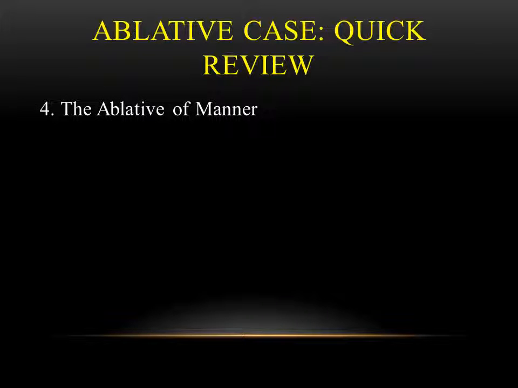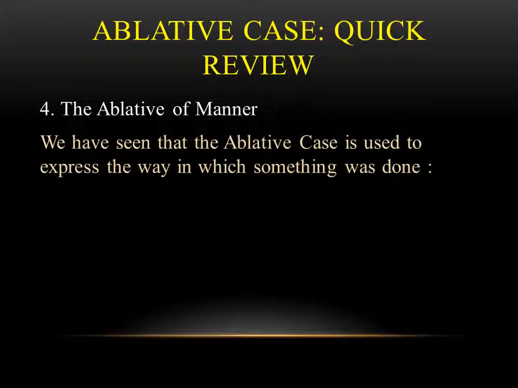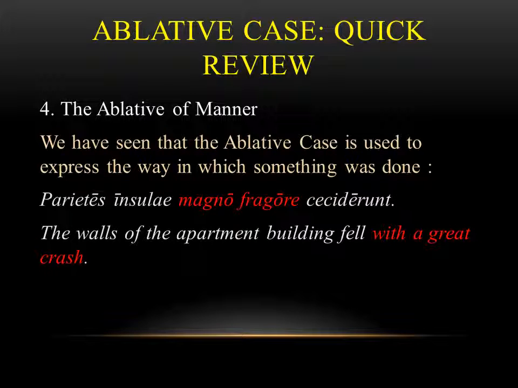The fourth use that we've seen is the ablative of manner. And this use of the ablative is when you're trying to express the way in which something was done. So if we go to this example, we're saying the walls of the apartment building fell magno fragore, with a great crash. So again, it's answering how something fell, or in this case, how the walls fell, but it's kind of getting at the idea of the way in which they fell. And that's one of the other uses of the ablative.